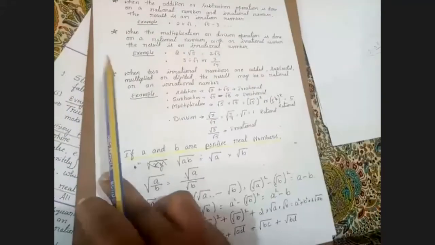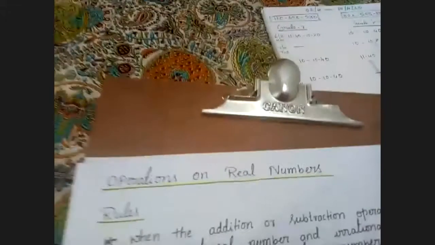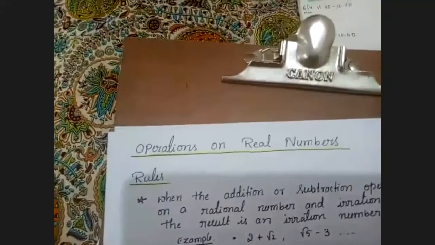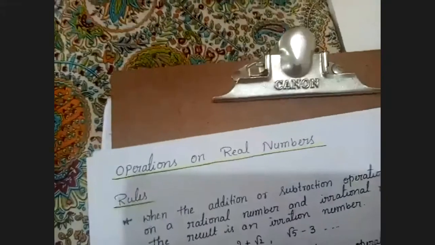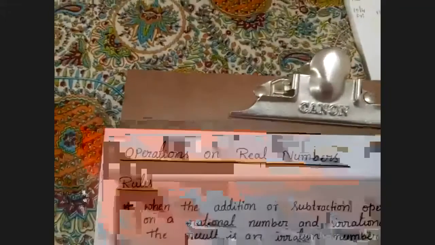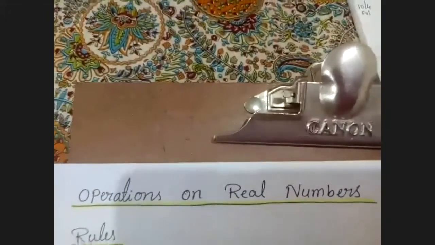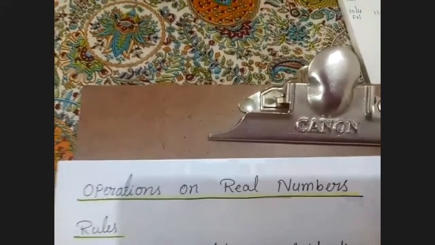So next we'll go for operations on real numbers. You all know there are 4 mathematical operations. Which are the 4 mathematical operations? Addition, subtraction, division, multiplication. Very good. The mathematical operations are addition, subtraction, multiplication, and division.